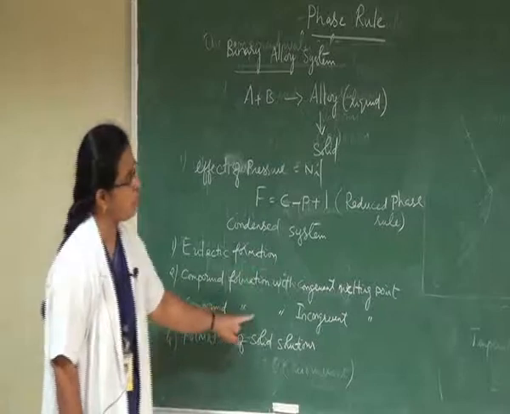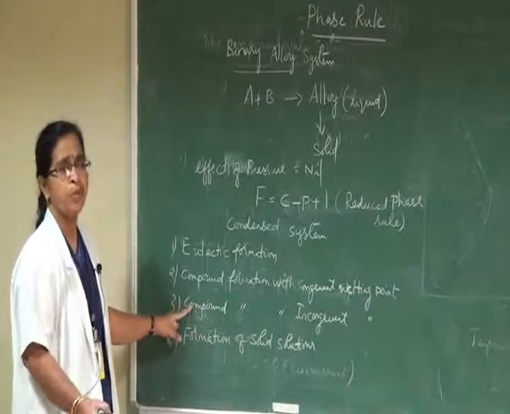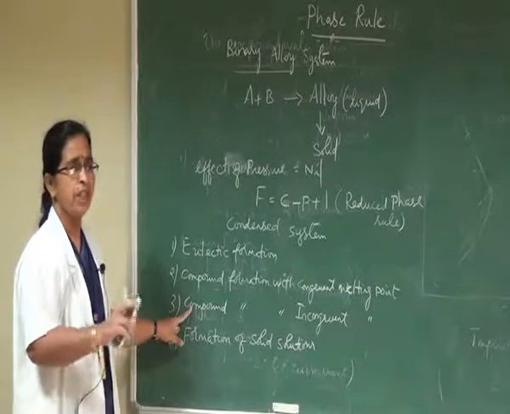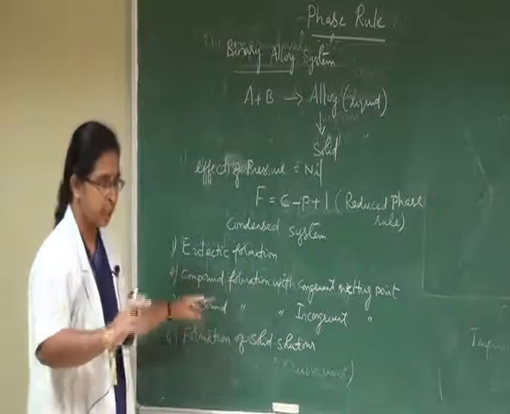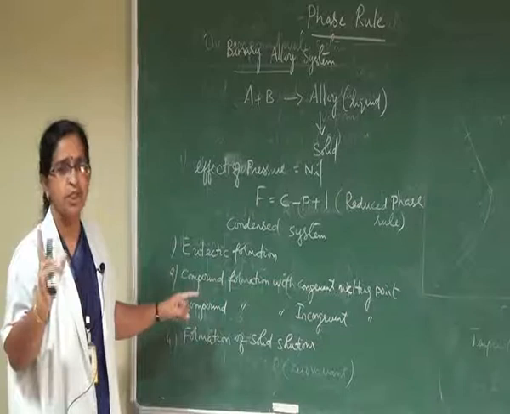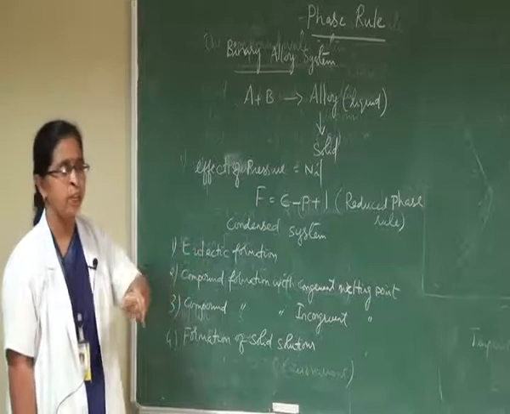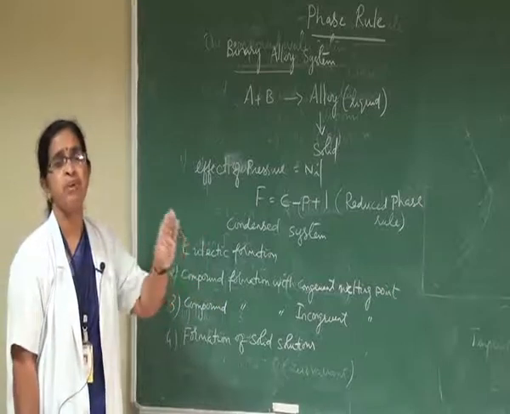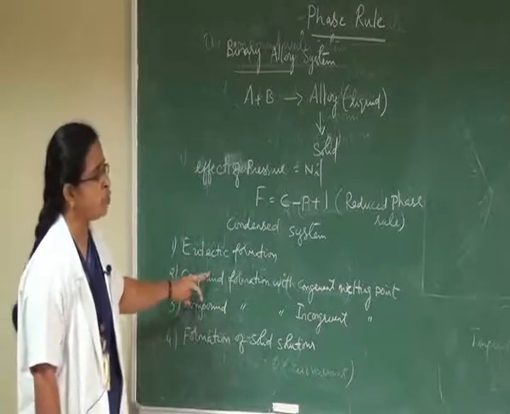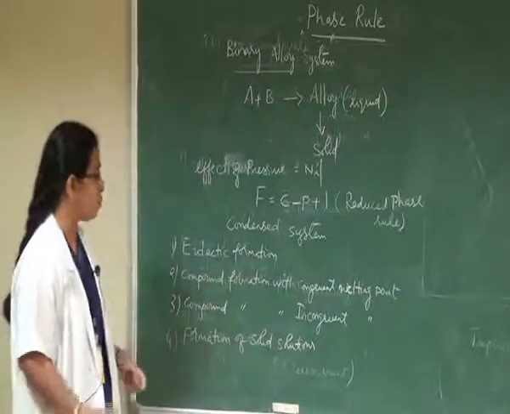Whereas in the case of compound formation with incongruent melting point, one or more compounds may be formed with different proportions. Of the different compounds, a compound is said to possess incongruent melting point if it melts into a liquid having a different composition from that of the solid. Therefore, a compound in the two different states, solid and liquid, will not have the same percentage composition of individual metals. That is the difference between compound formation with congruent melting point and with incongruent melting point.